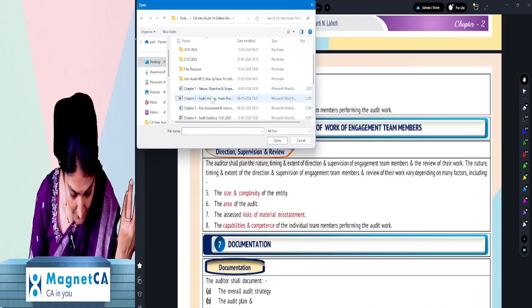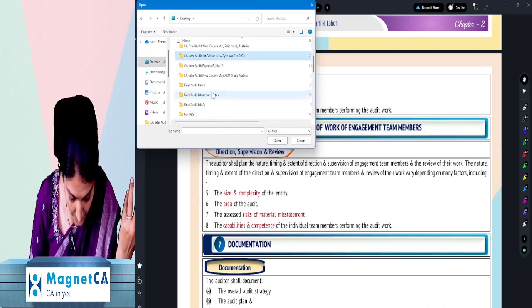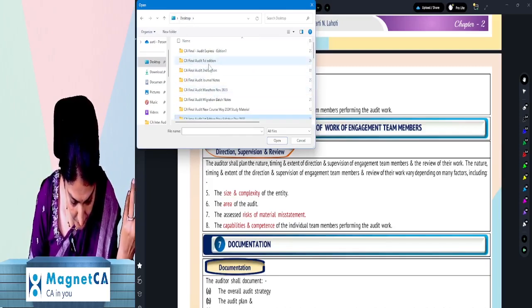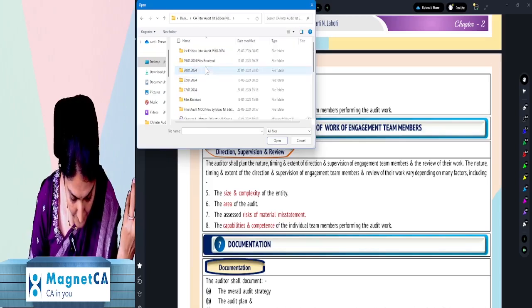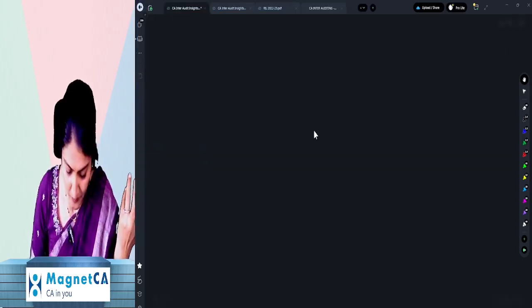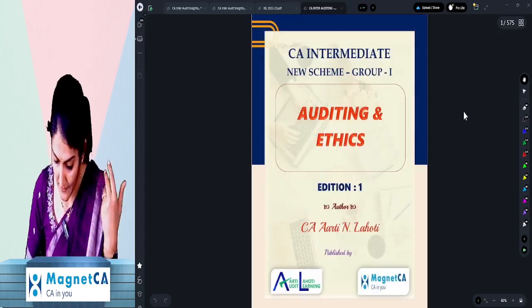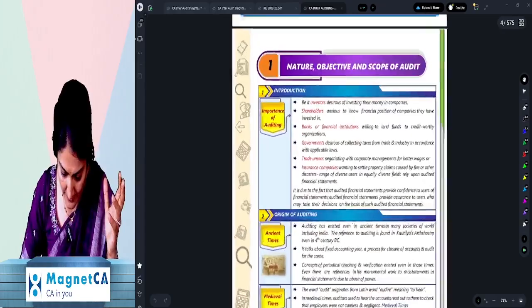So 575, because it just gets some preface and index and all that gets added.